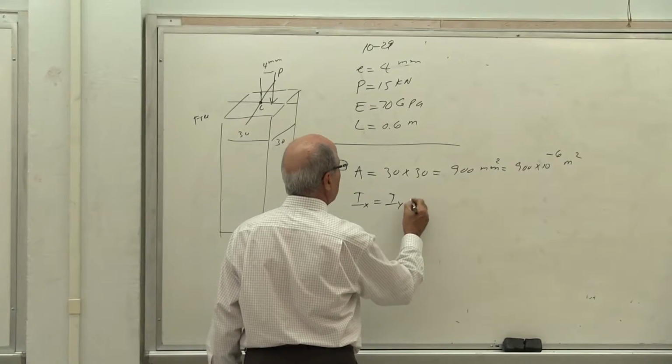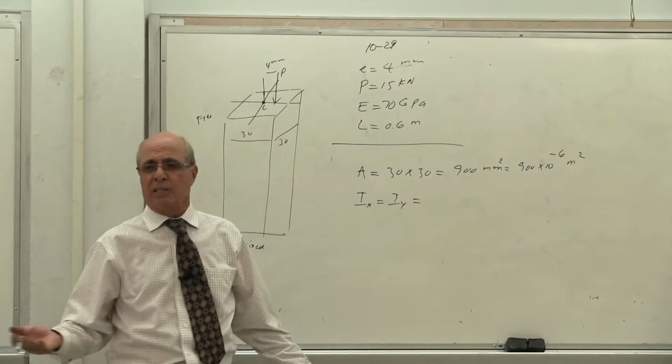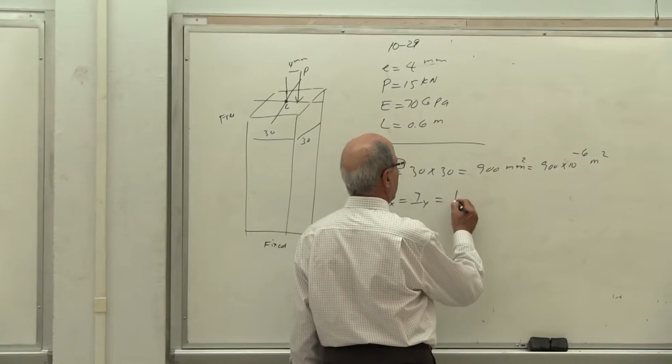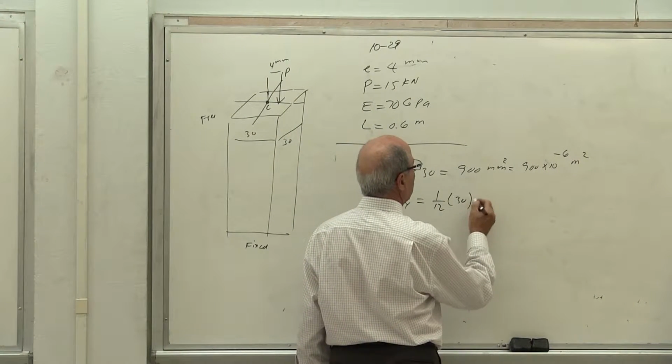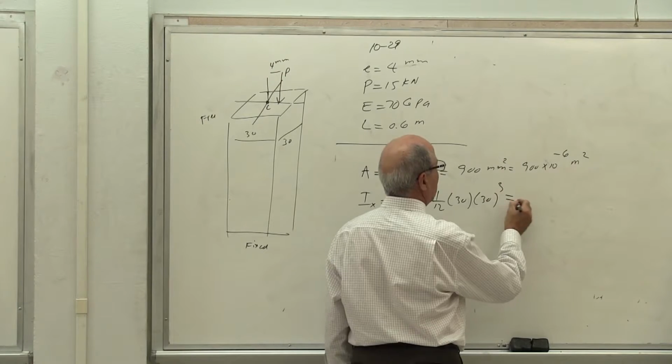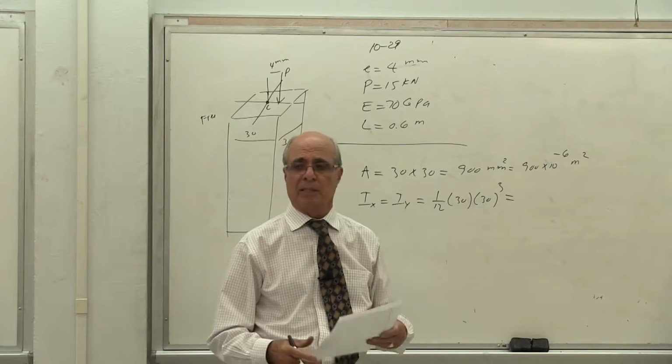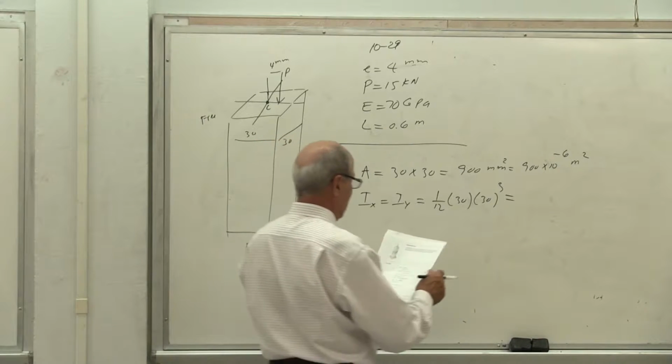Then you calculate I, because here it doesn't matter. Ix is equal to Iy, it doesn't matter because it's square. Is that correct or not? So it is equal to 1/12 of, everybody can calculate that, 30 times 30 to the power of 3. Correct? That's the cross section, 30 by 30.